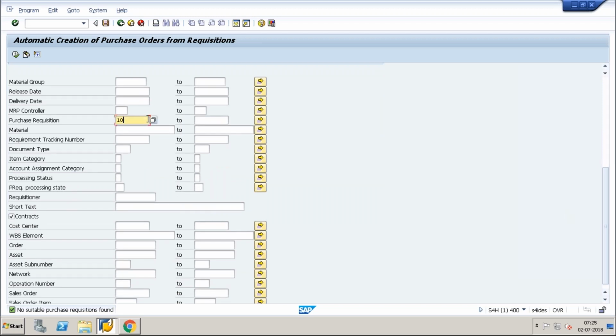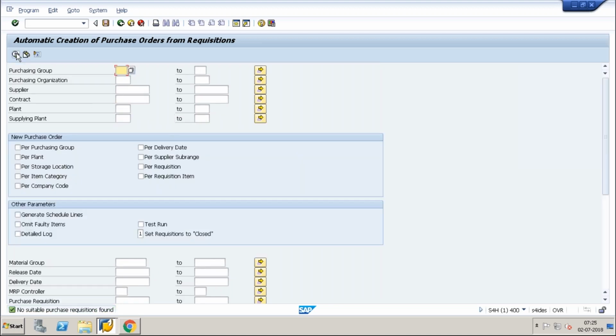And Santosh, is there any config setting for this, like automatic creation? Now it's master data. We have three settings. One is at the vendor master, one is at the info record, and one is at the material. I think material is not required now. So these three settings are there.